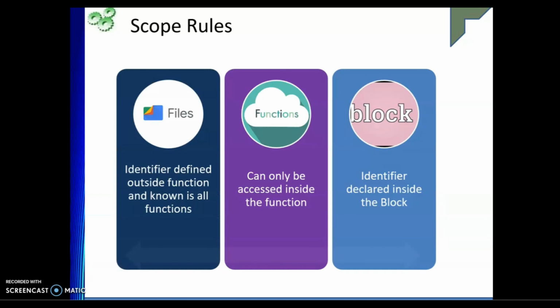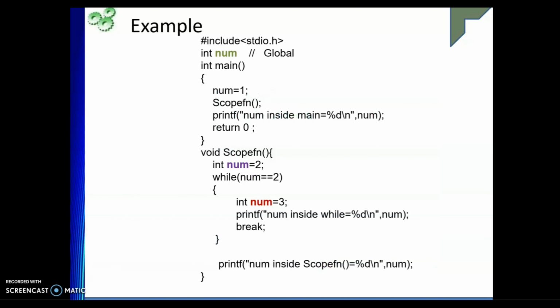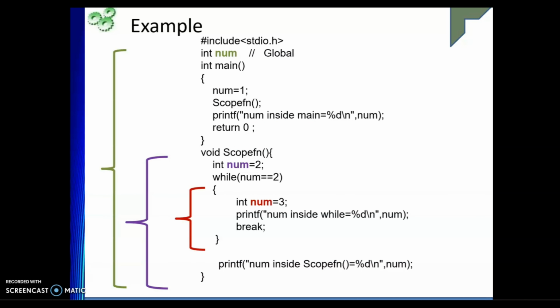So there are three types of scope: file, where we have the global, then inside the function, and also in the block. In this example, we talked about num as file scope, then num declared as 2 inside the function scope, and num 3 inside the block scope.